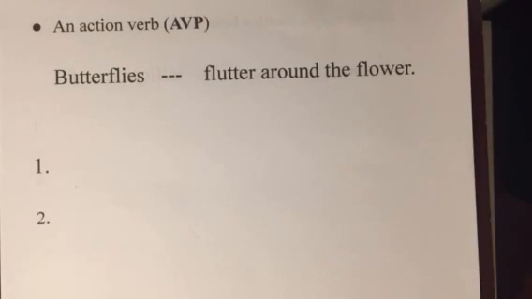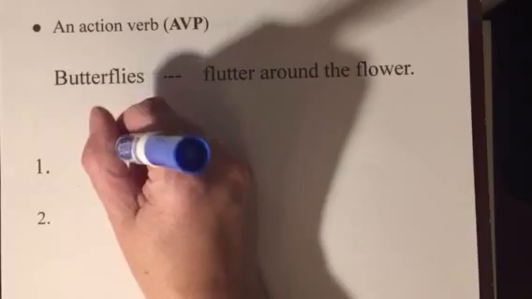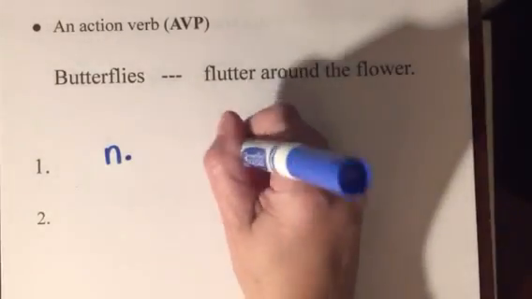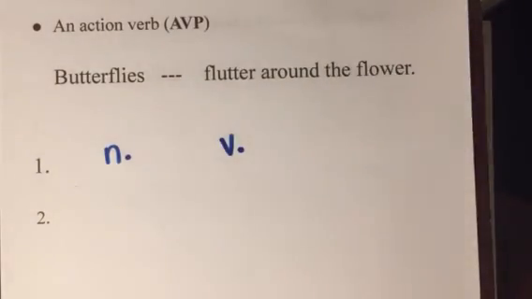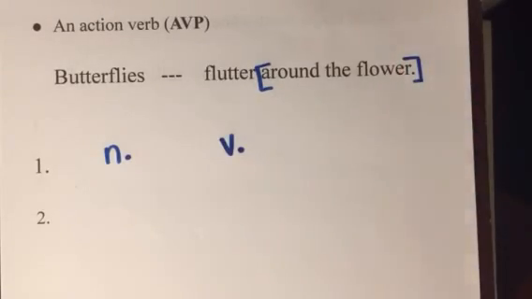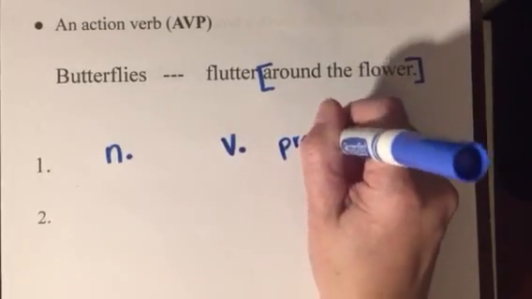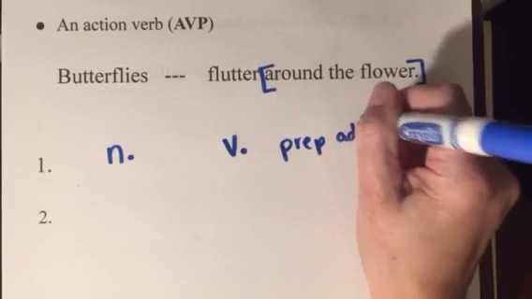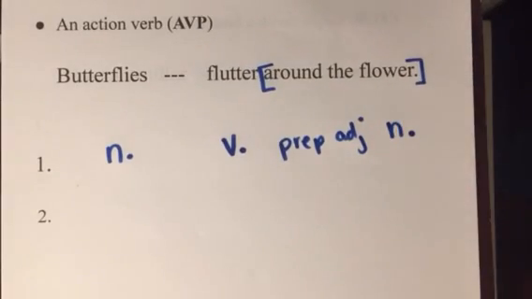And here we have a sentence where you just have the AVP. Butterflies flutter around the flower. So butterflies, level 1, noun, flutter, it's a verb, around the flower. Well, that's a prepositional phrase. Around is a preposition, the is an adjective, and flower is a noun.